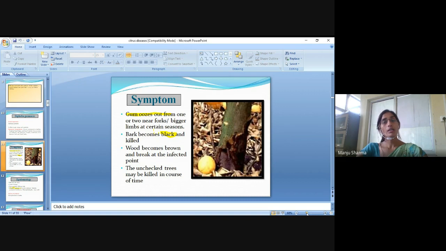The symptoms: gum oozes out from one or two near forks, bigger limbs at certain seasons. The bark becomes black and is killed, the wood becomes brown and breaks at the infected point, so unchecked trees may be killed in course of time. These are the symptoms of the disease.